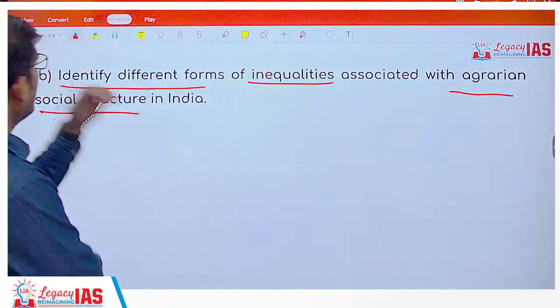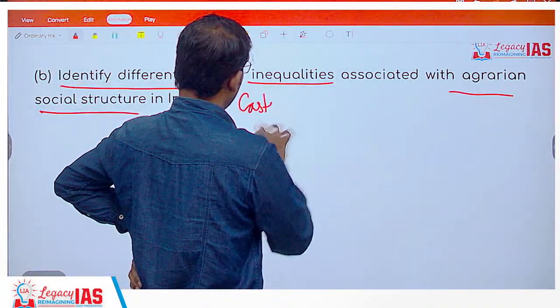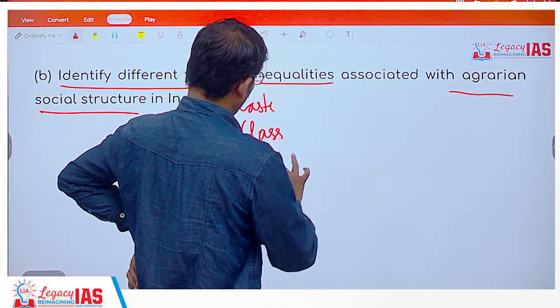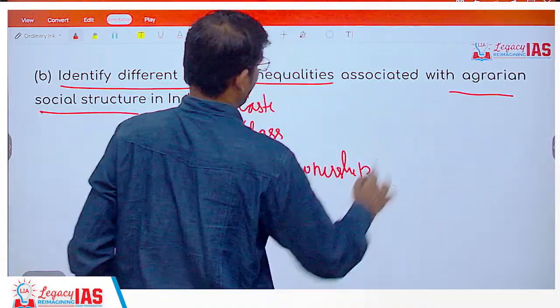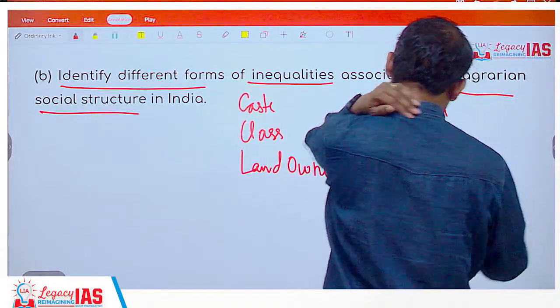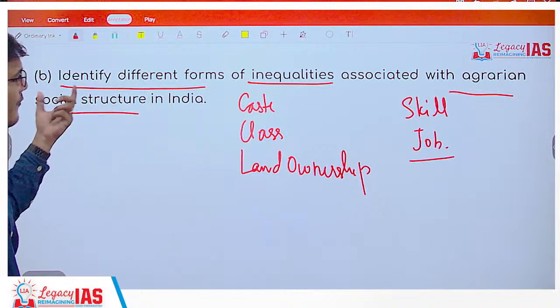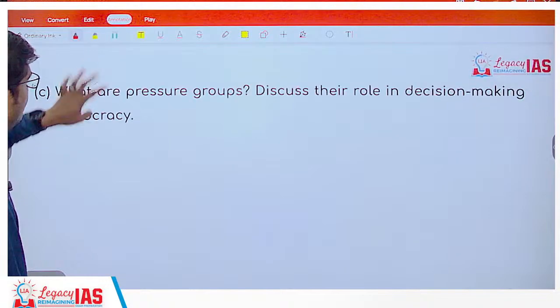Okay, now what are the different inequalities? There will be caste-based inequalities, there will be class-based inequalities, there will be inequalities based on land ownership, there will be inequalities with respect to skills, with respect to job, and so on. These would be the inequalities associated with social structure in India. You have to discuss each one of them in detail.